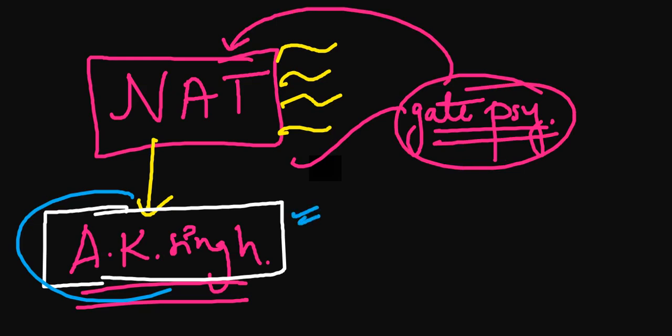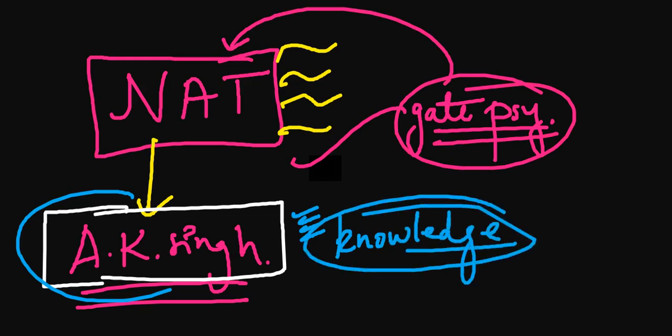You have to get the real knowledge behind that: why it is happening, how it is happening, and what all the procedures behind that. Then only you can solve the NAT portion. It is not that you will find simple lines written in AK Singh and just apply the formula and be able to solve. It will not happen ever. You have to be a little more smart than you are right now.